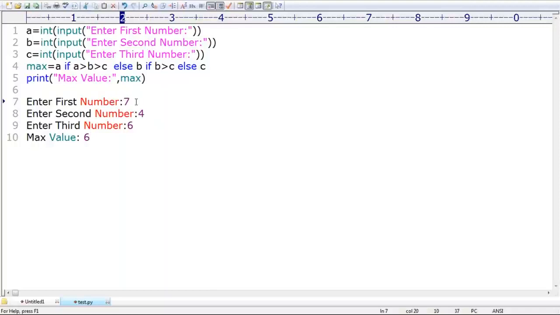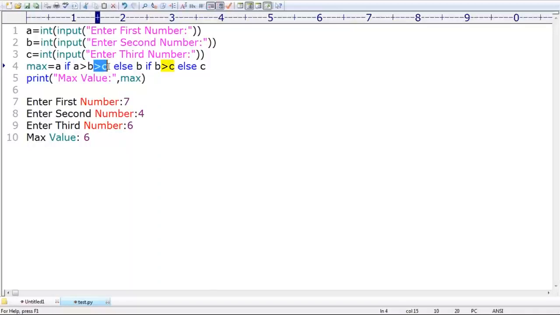7, 4, 6. Observe that. 7 greater than 4 is satisfied. Next, 4 greater than 6, satisfied or not satisfied? Are you getting it? The condition we are using here is the problem. Can anyone please suggest what we have to take?